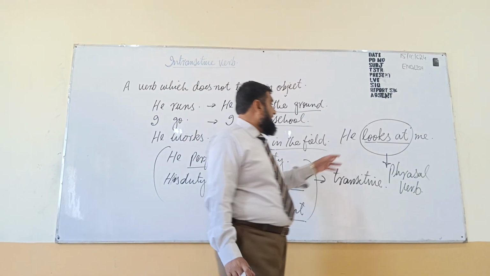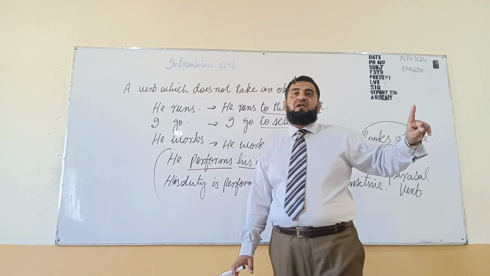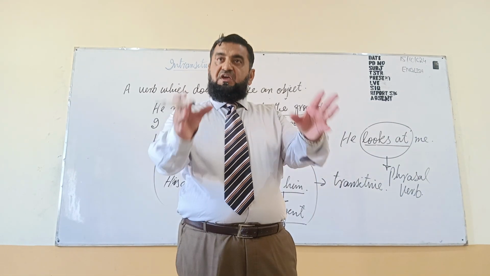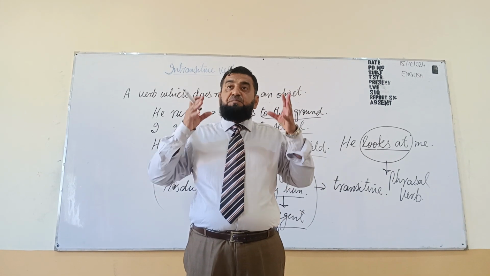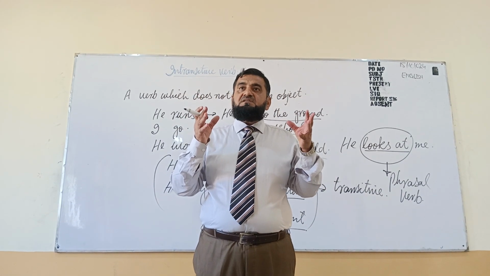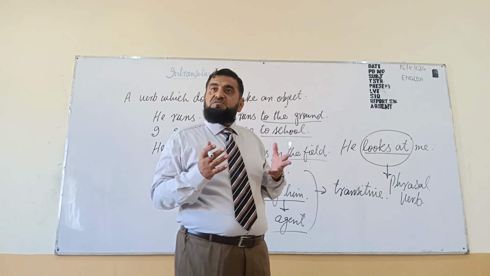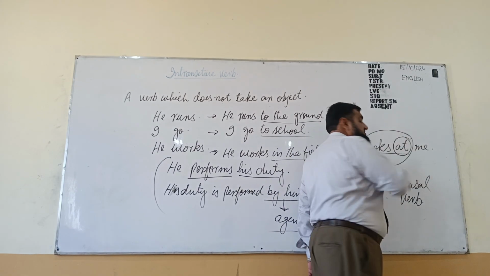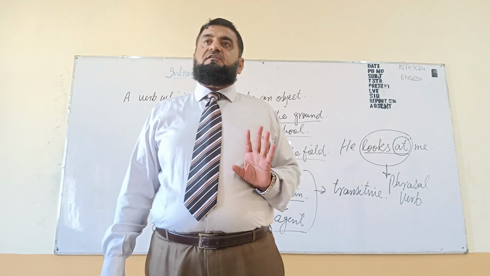For example, he looks at me. He looks for something. Look for something means in search of. Looks at me, he is peering at me. So that is something else. The meaning will be changed with the change of preposition. This verb we will call phrasal verb.